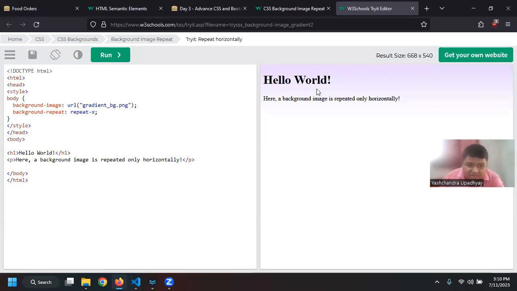Yeah, so you can see there is some gradient. You can see this is slightly darker. If I just use my color picker, you can see that this is lavender, and as I move on, it is changing into white, right? So they are applying an image that has a gradient effect.